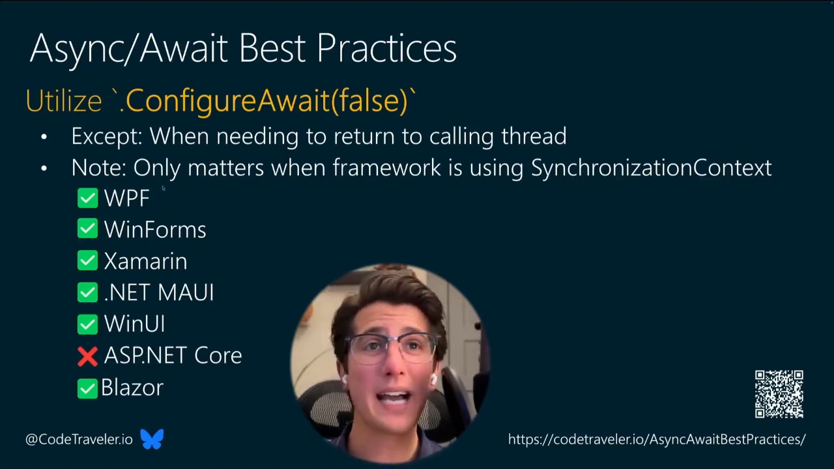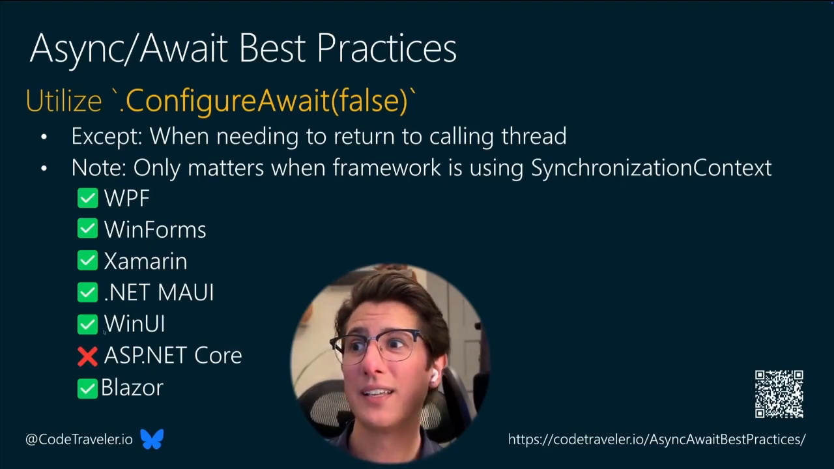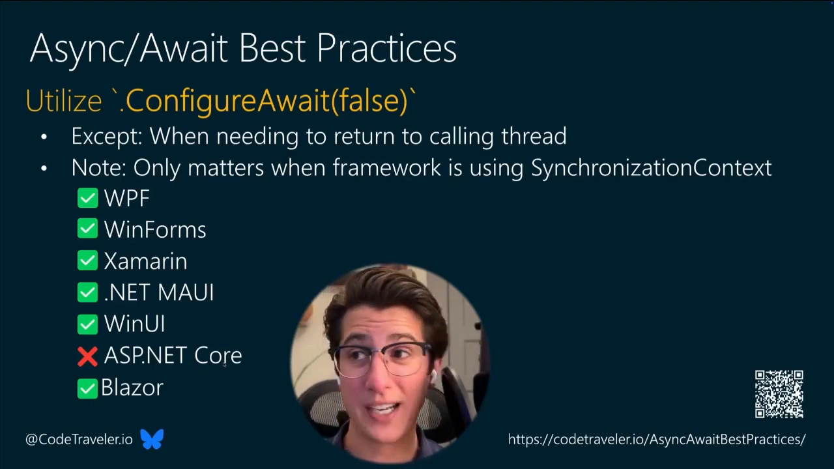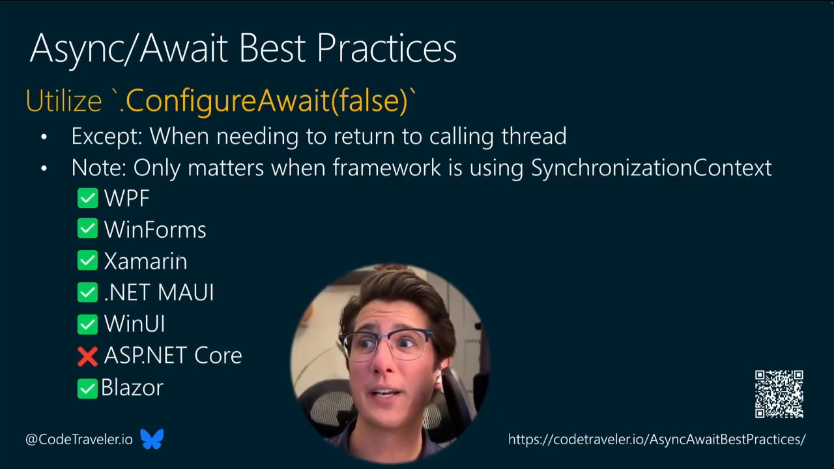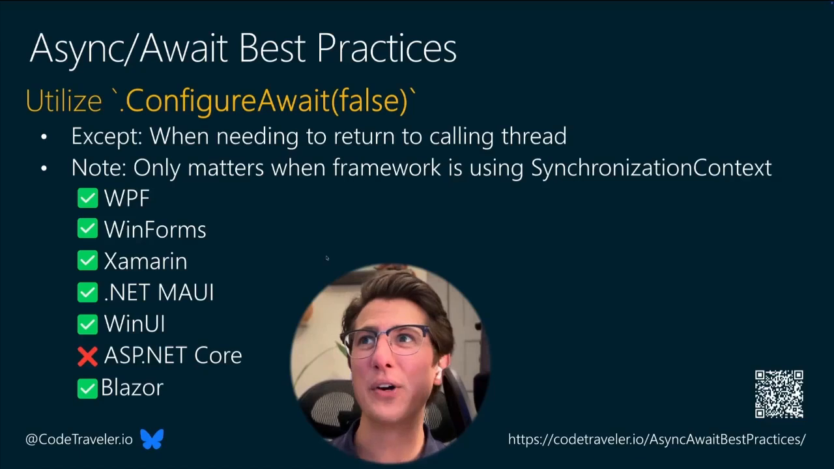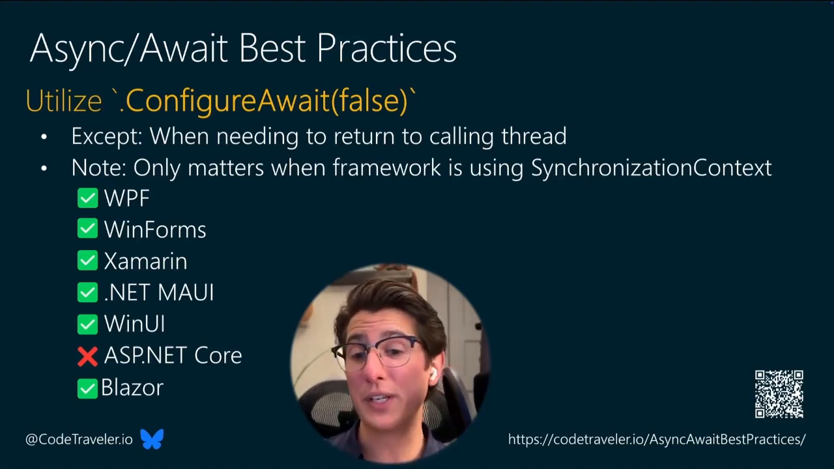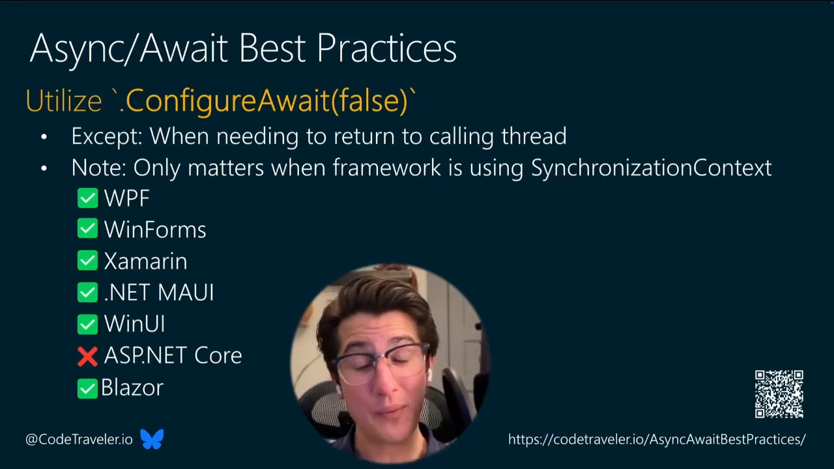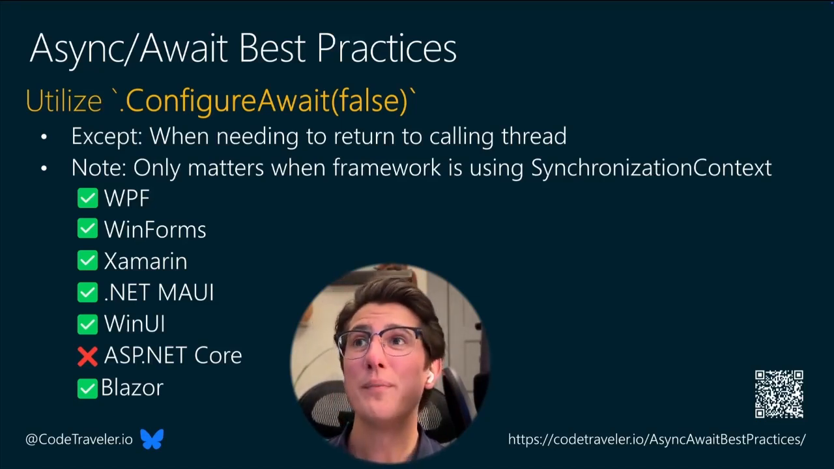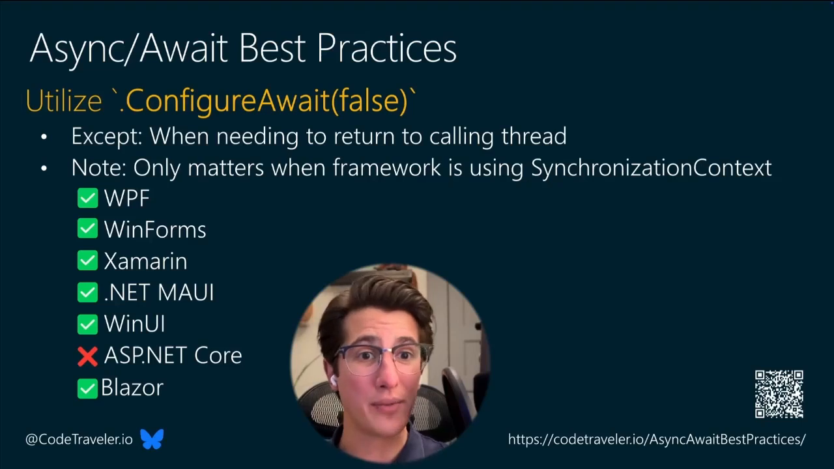The note here, and we're going to dive deeper into what a synchronization context is in the next section, is that if your UI does not use a synchronization context, like ASP.NET Core, which does not have one, then ConfigureAwait(false) in ASP.NET Core is the same thing as ConfigureAwait(true). Because what's going on under the hood when we say ConfigureAwait(false) is that we set the synchronization context of that task to null. We essentially get rid of it. And the synchronization context is responsible for returning back to the UI thread or the calling thread.